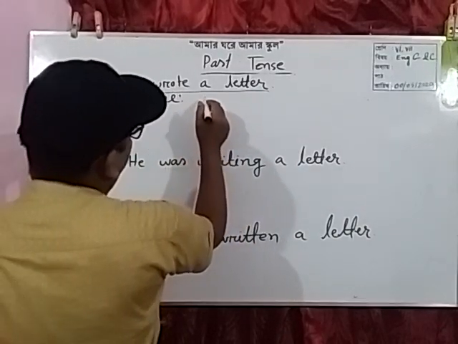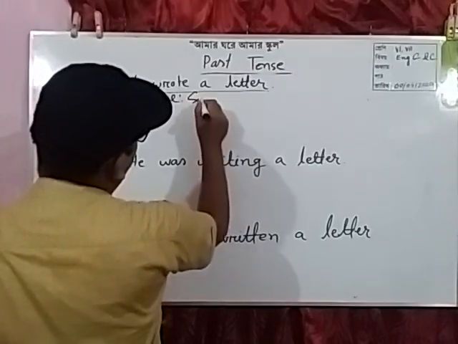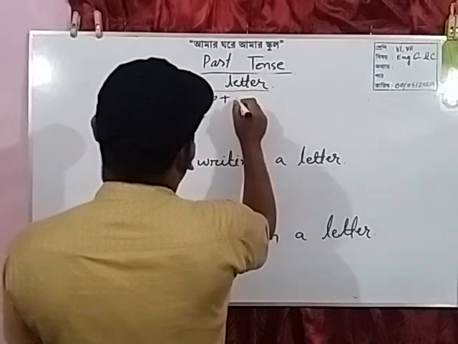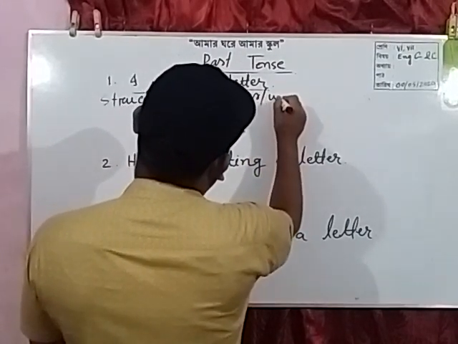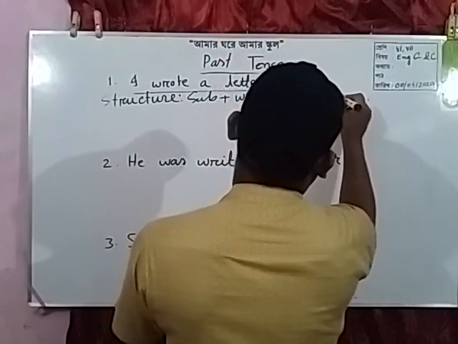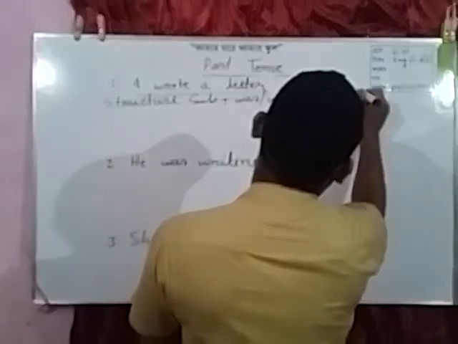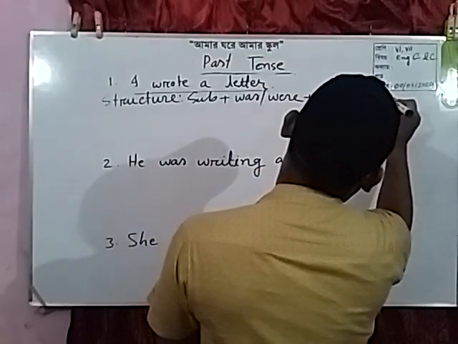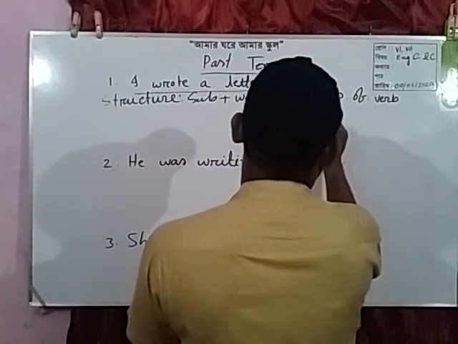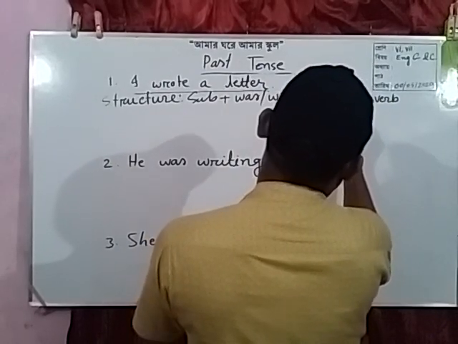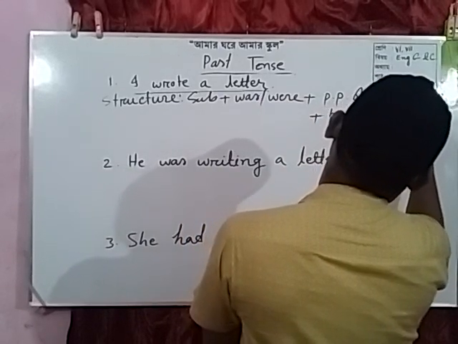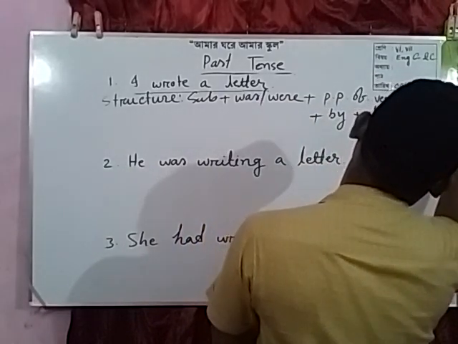At first, subjective form of the object plus was, were, plus past participle of verb plus by plus objective form of subject.